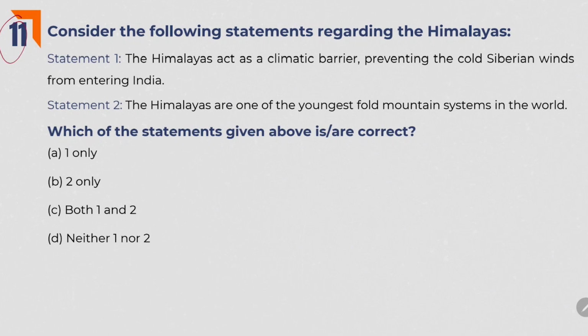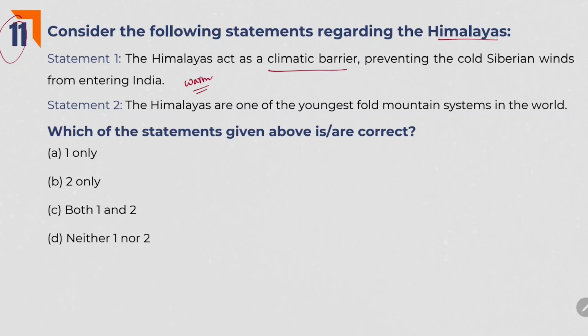Consider the following statements regarding the Himalayas. The Himalayas act as a climatic barrier preventing the cold Siberian winds from entering India. Yes, just because Himalayas is blocking the cold winds from Siberia, the Indian subcontinent is experiencing warm climate. So first statement is right.